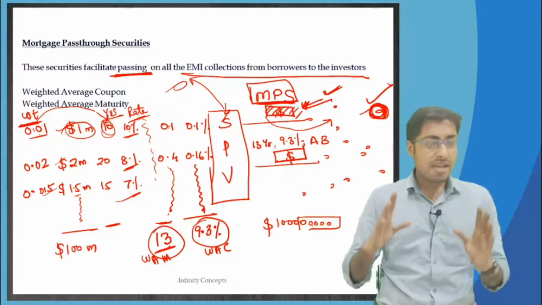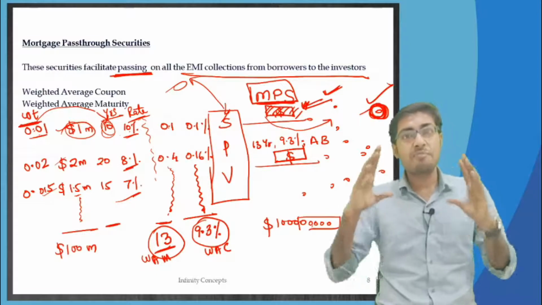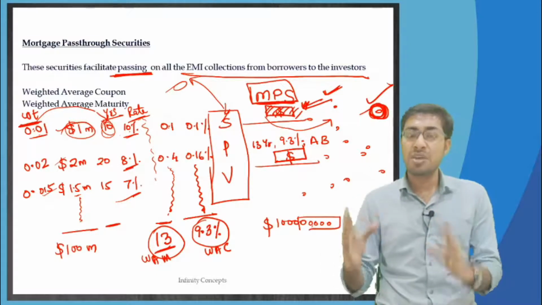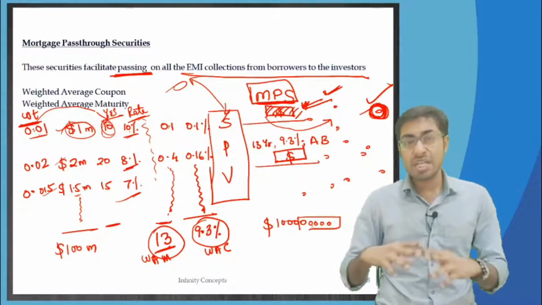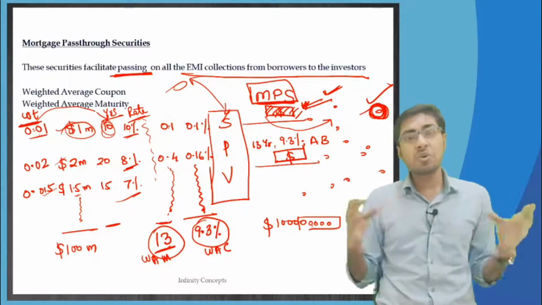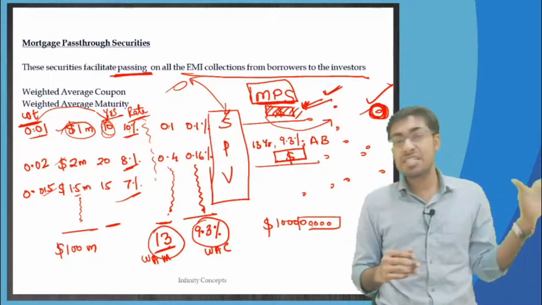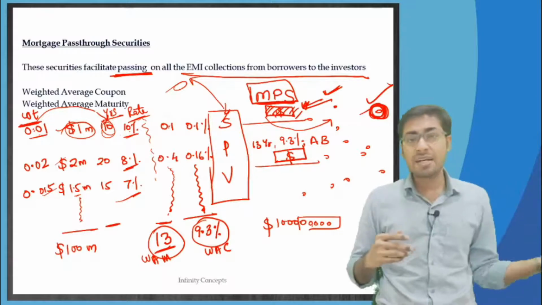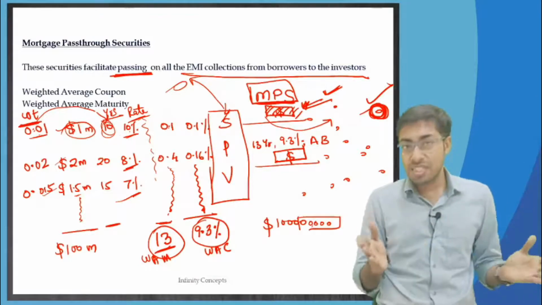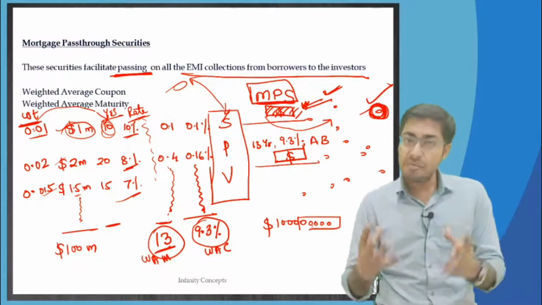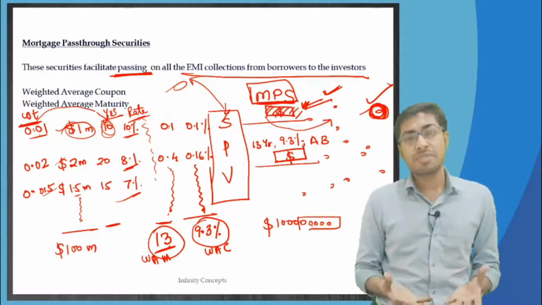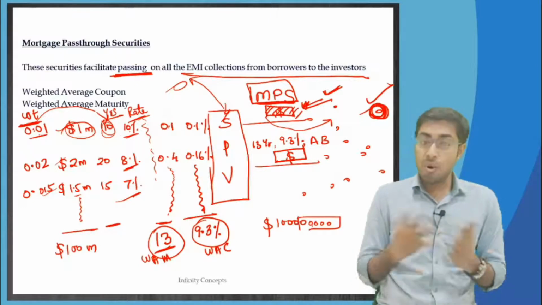That's why mortgage pass-through securities, asset-backed securities, mortgage-backed securities are a very big component, a huge market in the Western world, in the US, Canada, UK and all of these countries. In India it is a little bit less because people have their own homes. Okay, so they own them.